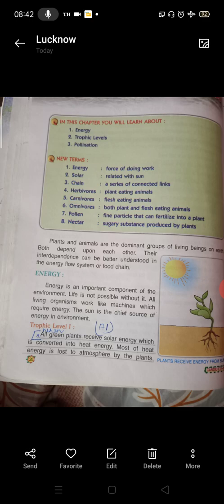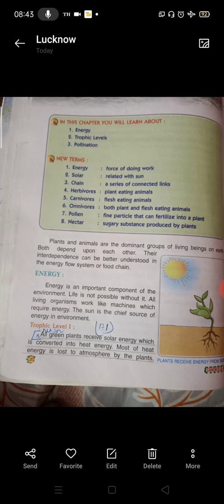So, first one is the plant when it is absorbing the sunlight and using it in making the food, that is trophic level 1. When this green plant is being eaten by animals, that is trophic level 2. Then we come to trophic level 3.